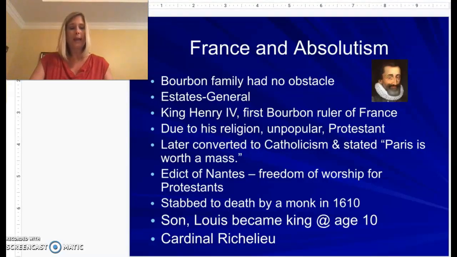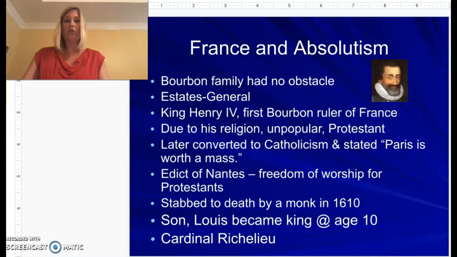So what you can write down is that it is the French representative body with no power over the king. No power over the king.